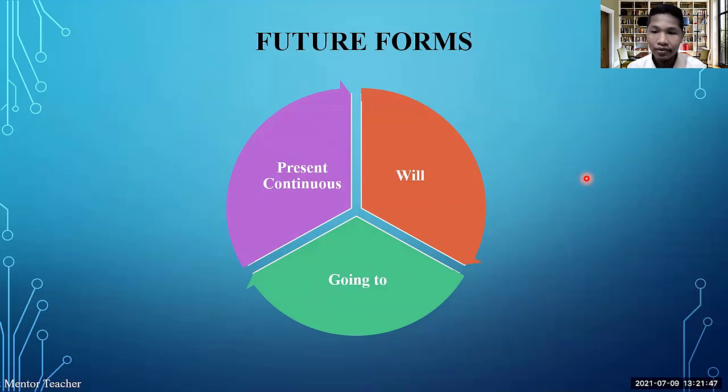Okay. So if you want to know clearly how we could use it, I will tell you the form, I will tell you the usage of it, and I will also give you some examples, to make sure that you are clear with this one. Okay, so let's get started to see the form, usage, and the example of will, going to, and present continuous.